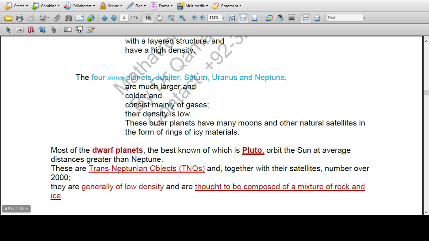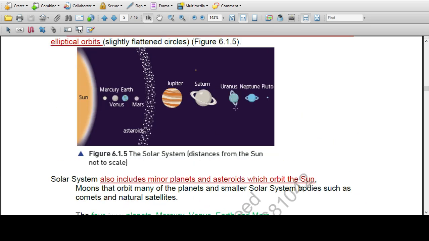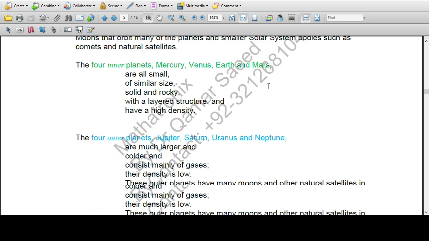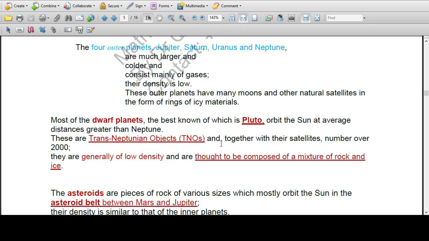These are trans-Neptunian objects, TNOs. Plutos are called TNOs, trans-Neptunian objects. Together with their satellites, they number over 2000. They are generally of very low density and thought to be composed of a mixture of rock and ice. They are very small in size.